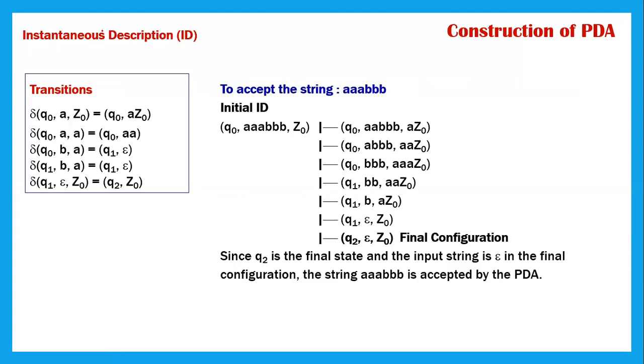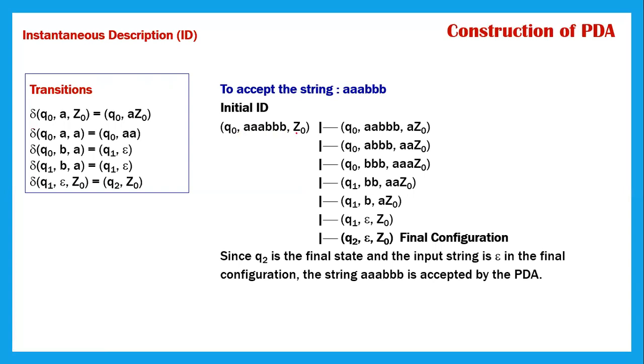Okay, so let's take the same example. These are the transitions for A power n, B power n, and let's see how we write the ID for the assumed string A A A B B B. The initial ID will be Q naught, the initial state, the complete string, and the content of the stack, Z naught.